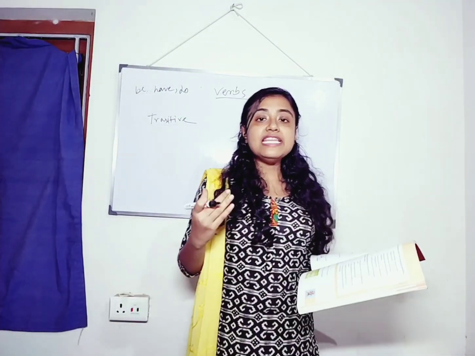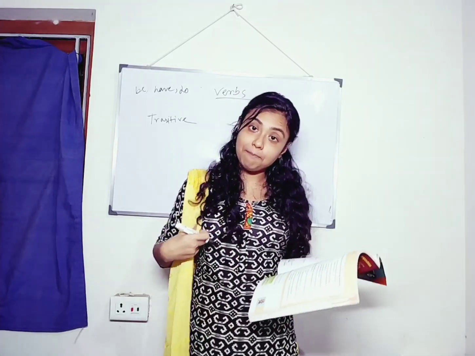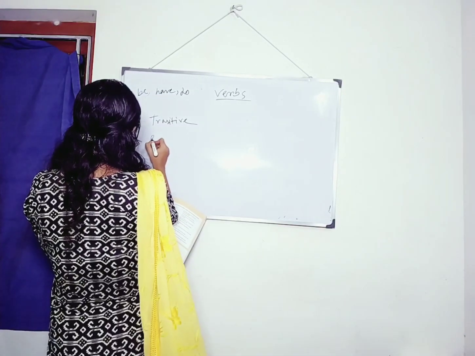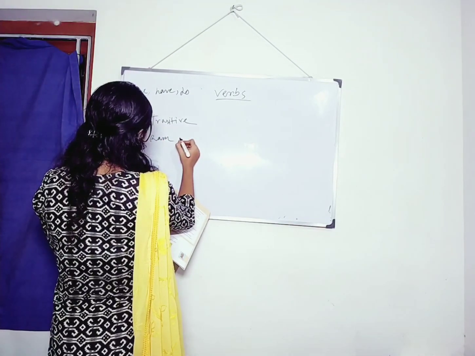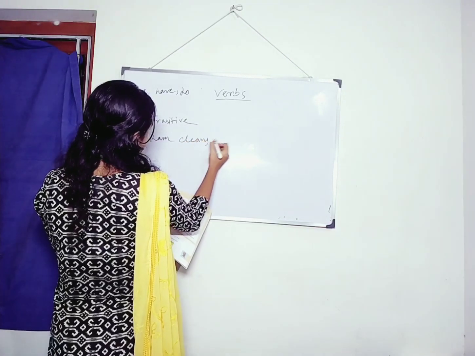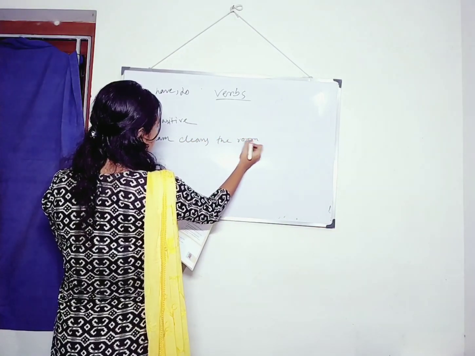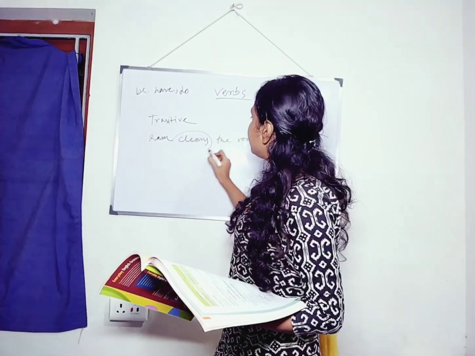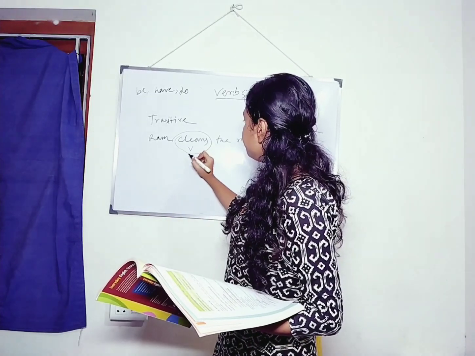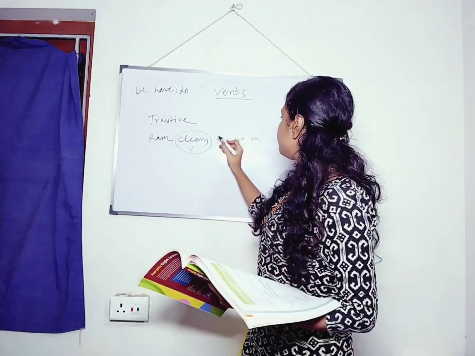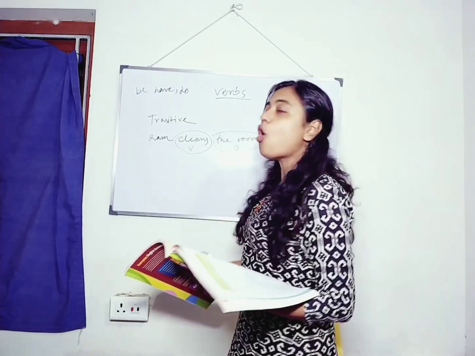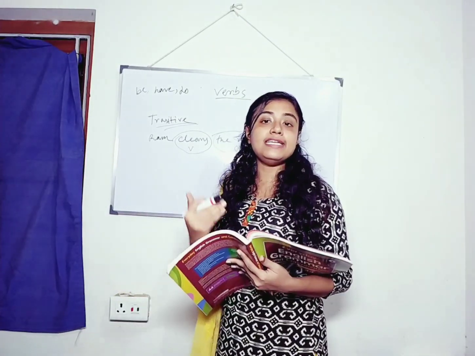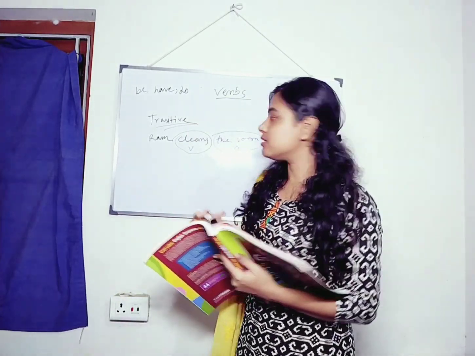Transitive verbs need an object to be complete. For example, we can write, Ram cleans the room. So, tell me what is the verb here? That is cleans. So, it is a verb. And what is the object here? The room. This is object, right? So, transitive verbs always need an object to be complete.